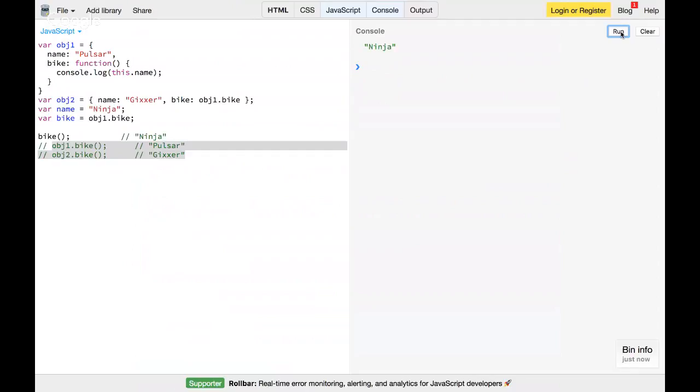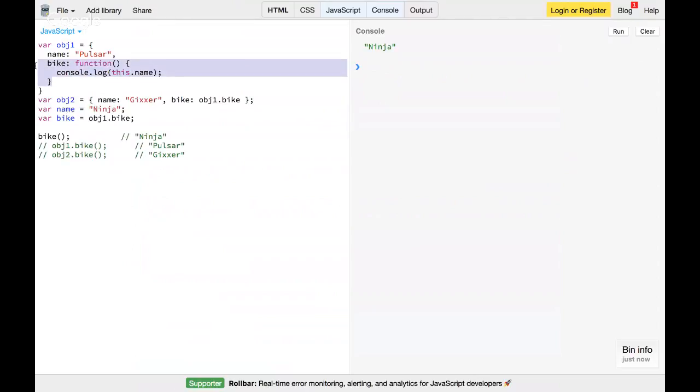So again, we have to concentrate on where the function is called from. This bike has been called from the global context. Where the function is declared has no significance for understanding the this keyword. So when I call bike, although the function that gets executed is part of object1, the context is again the global.